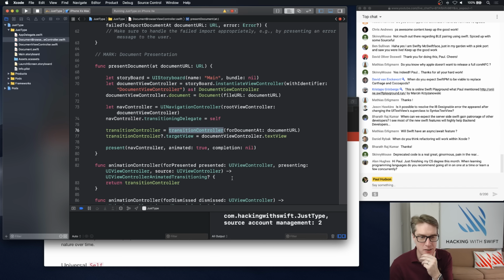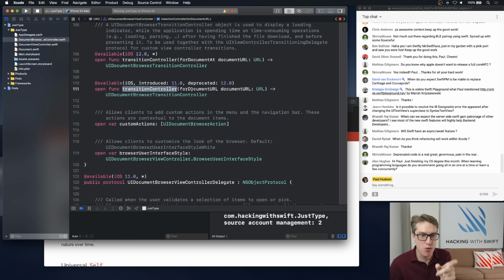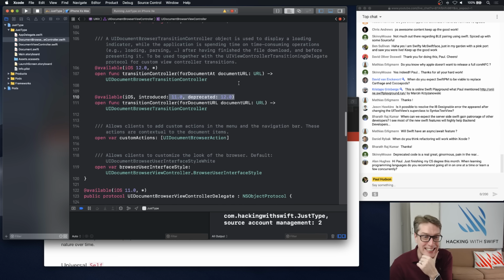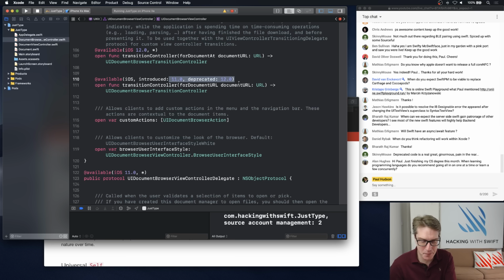And if you view that in Xcode, you'll see the thing here. But there's an older one called transition controller for document URL. I mean, literally the same thing, a slightly different name, returns the same thing. Introduced 11, deprecated 12. So they did not last very long. I got 1 year of that API. Thanks for that, Apple. Anyway.